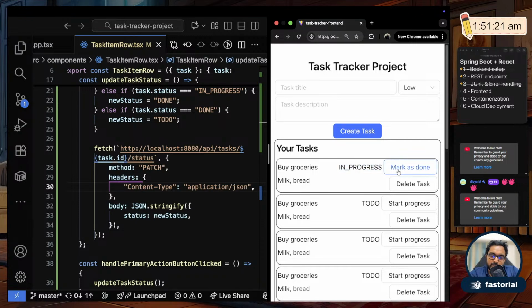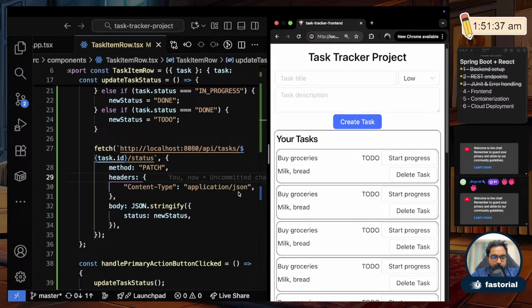So if I mark it as done now and refresh, it changed to done, right? I can again reopen and refresh and it will become to do. Okay, so we shouldn't be doing this manual refresh every time. We will fix that later on when we are actually improving the UX and all. Fine. So now with this we have given life to the start progress primary action button.